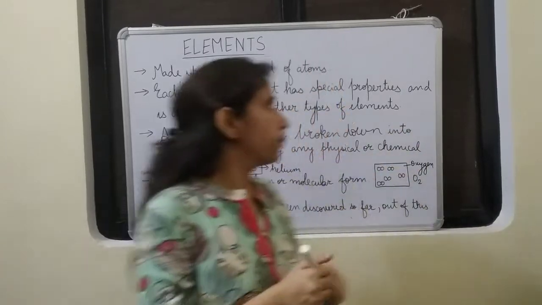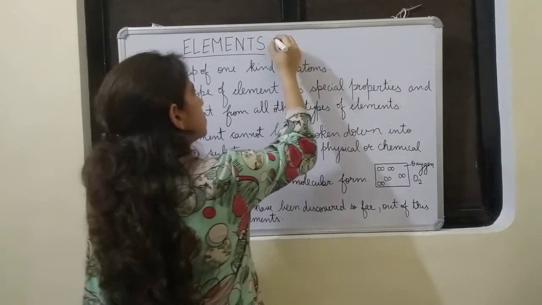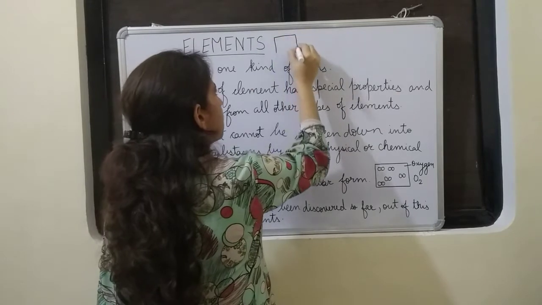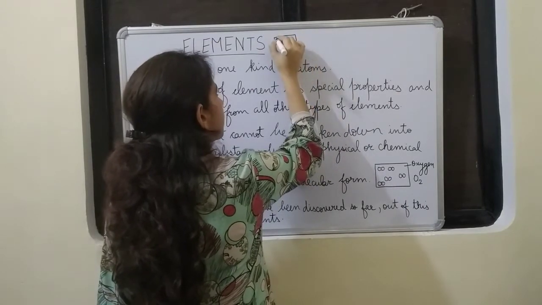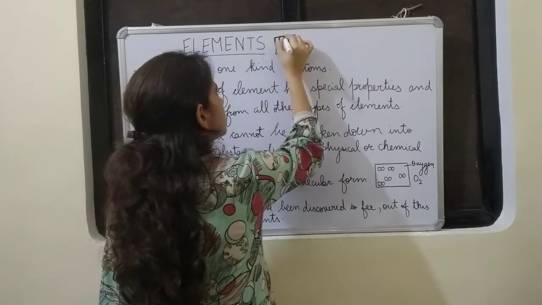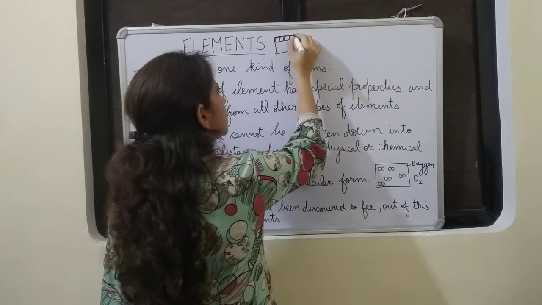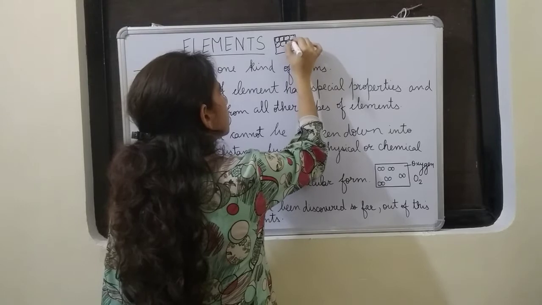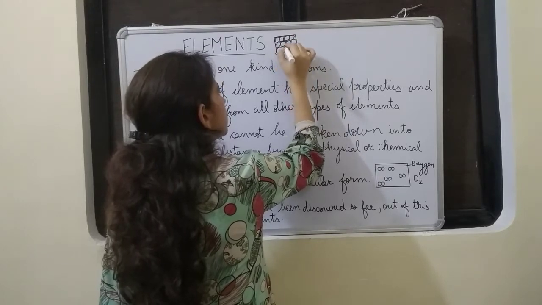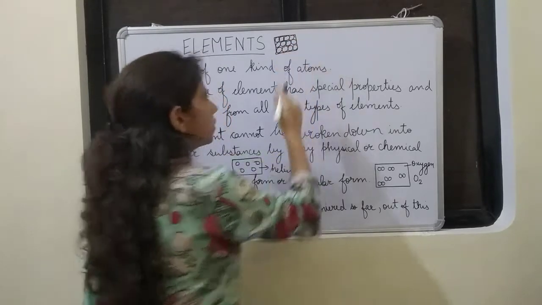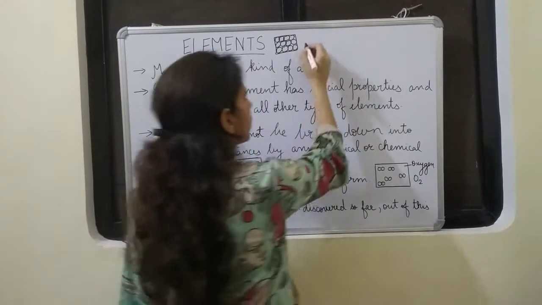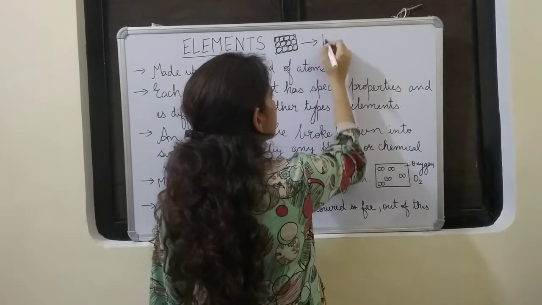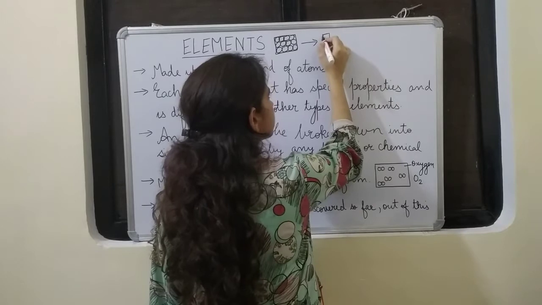Let us see that diagrammatically. Suppose this is the bar of iron, then it will be made up of iron atoms. If I break it, it will be broken down into half. Like this it becomes.